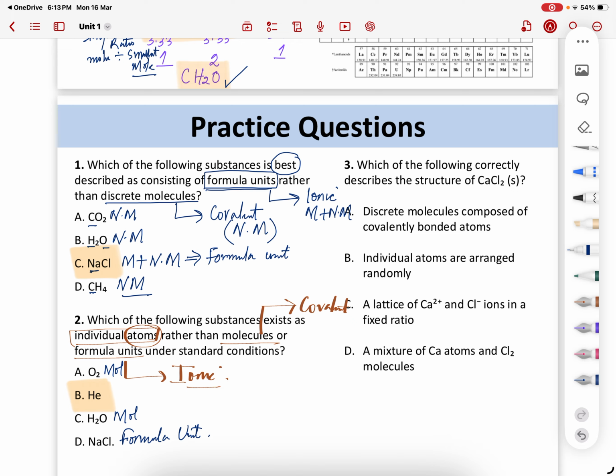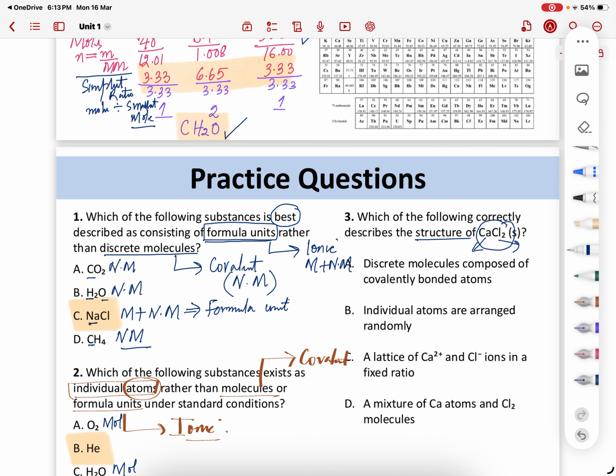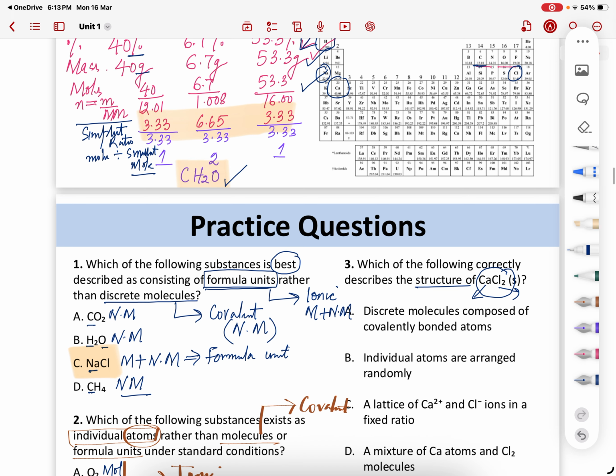All right. Next question. Which of the following correctly describes the structure of CaCl2? They are asking about the structure. Now first identify what type of compound this is. Calcium over here belongs to group 2. It's a non-metal. And Ca is a metal. My bad, sorry.